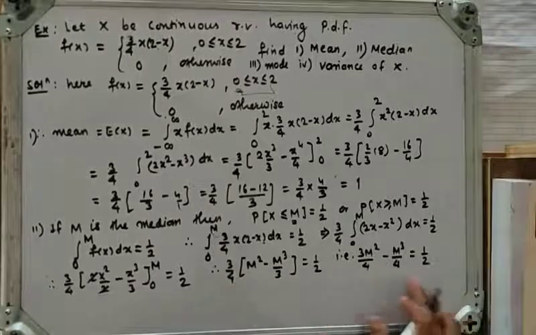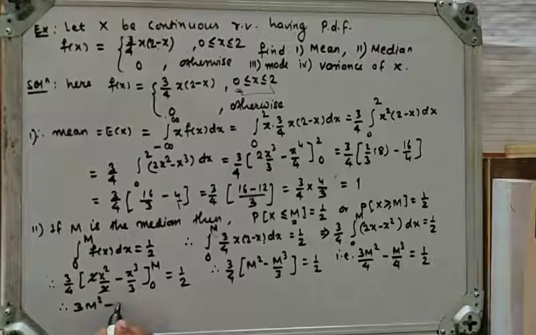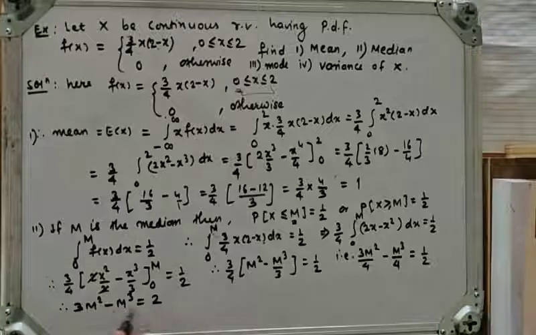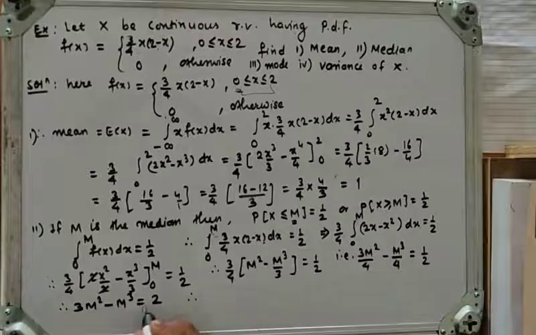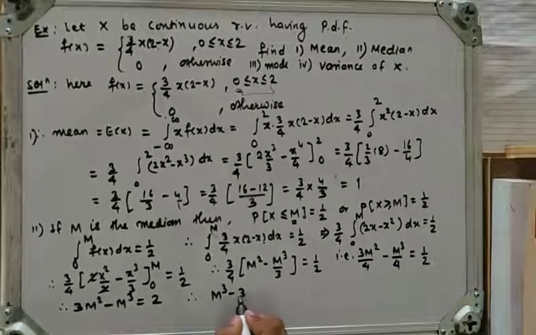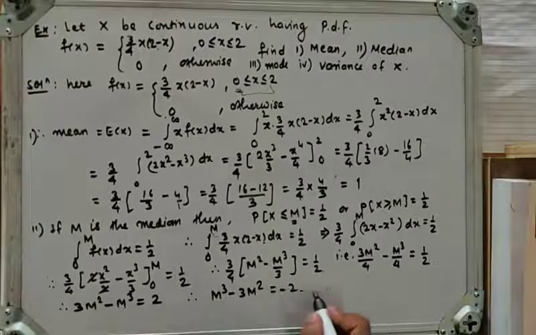So multiply throughout by 4. What will we get? Therefore 3m square minus m cube is equal to 4 upon 2, which is equal to 2. So I will change the sign, multiplying by minus 1, and adjusting, we get m cube minus 3m square equal to minus 2, and this goes to the left hand side.